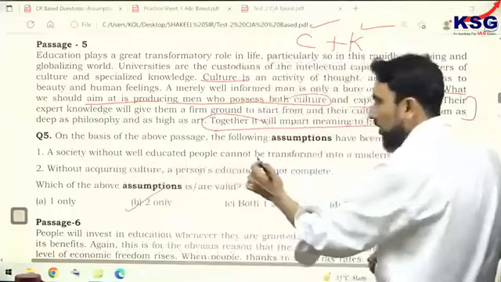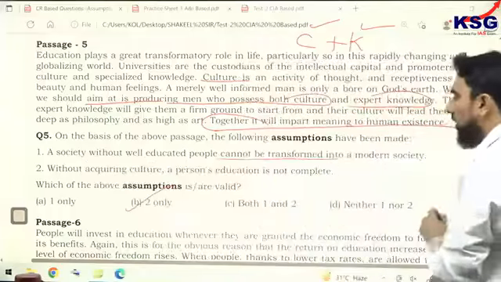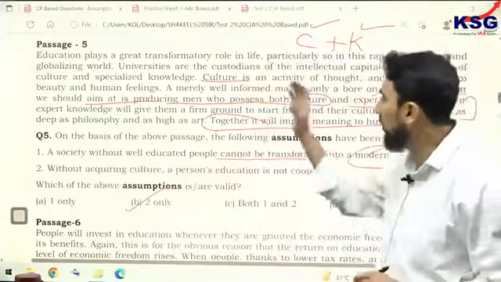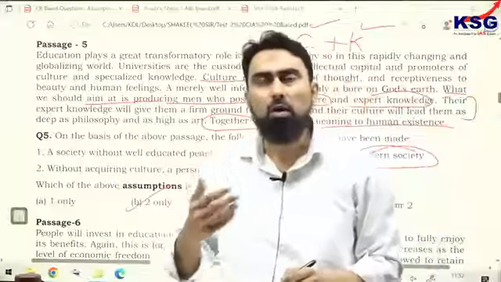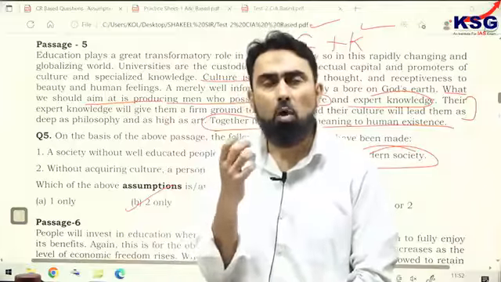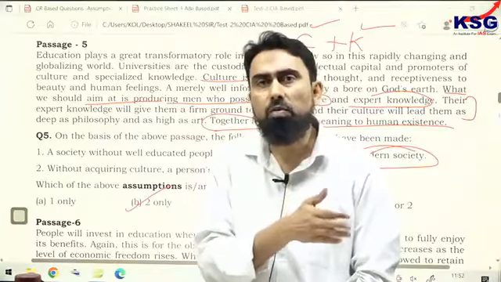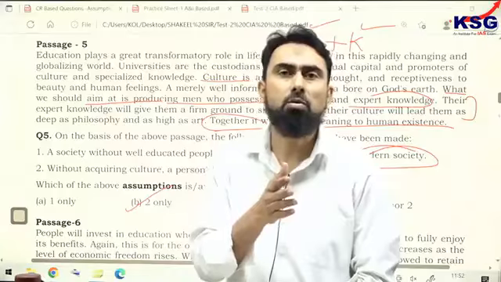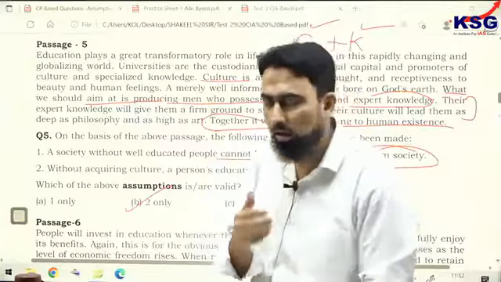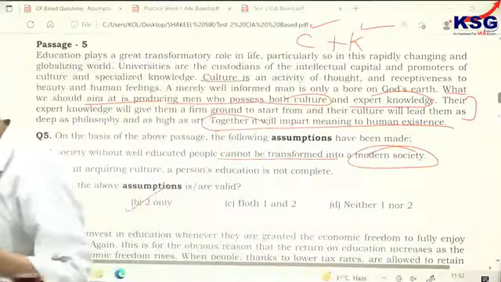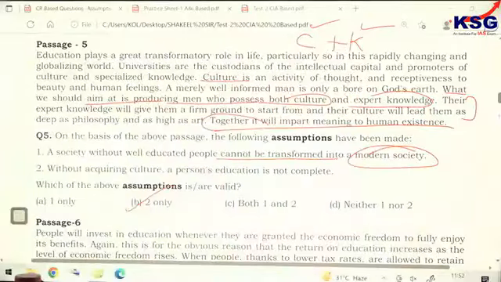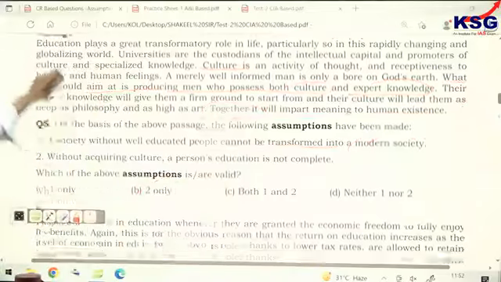It says a society without well-educated people cannot be transformed into a modern society. Now what is a modern society? The author is talking about the cultural thing, the human factor, and moral issues also. Whereas modern society is a very vague term: whether it is talking about the gadgets and gizmos and the cutting-edge technology it is using, or the human factor. So modern society, that's why, is weak. So B is the right option.